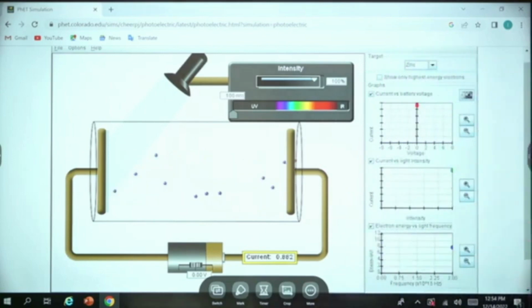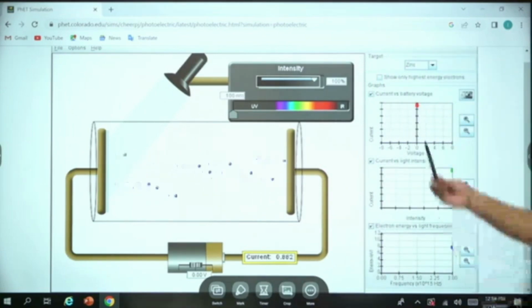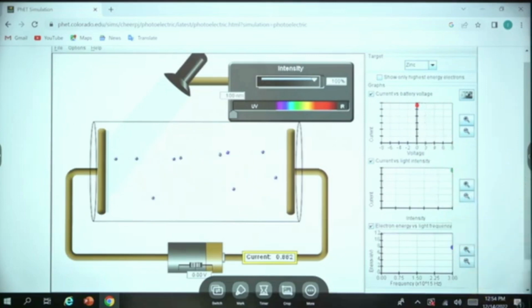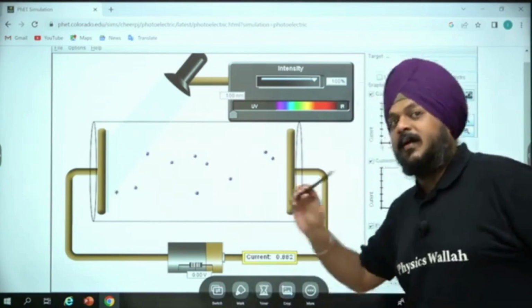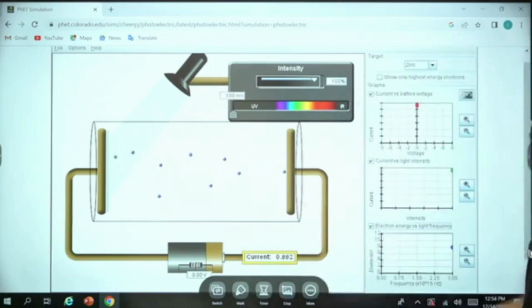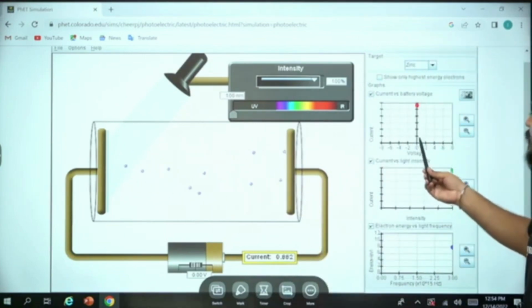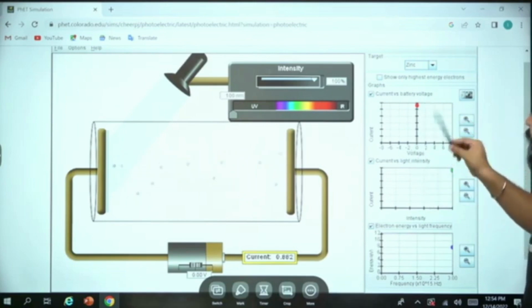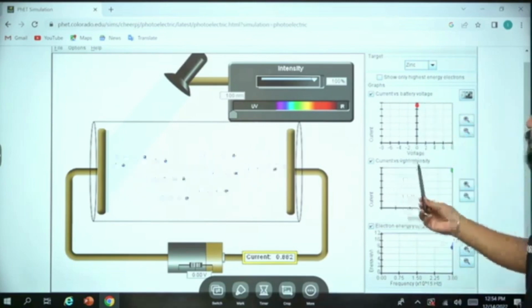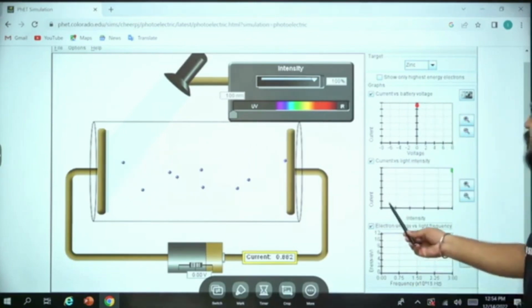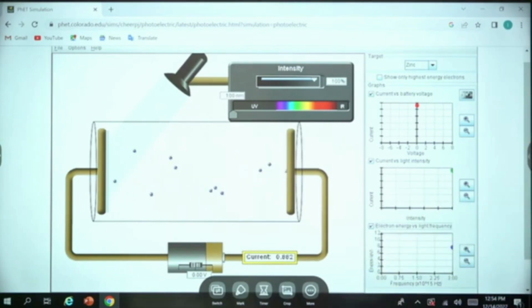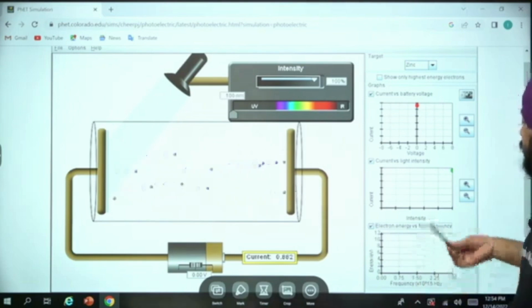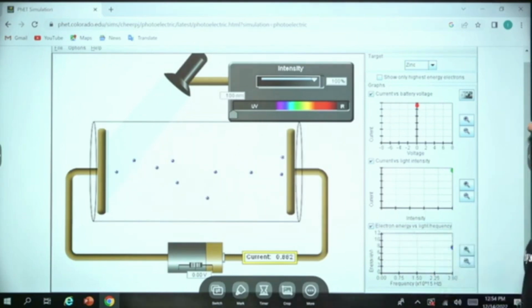You can check it out in all of those three graphs. This is current versus battery. Battery supply is 0, but still there is a current in the circuit. See, battery supply is 0, still we are having current in the circuit. Current versus light intensity, the slope is a straight line. Energy versus light, we are going to see afterwards.